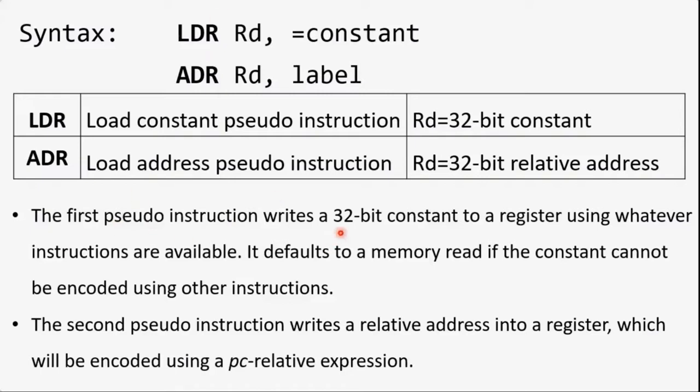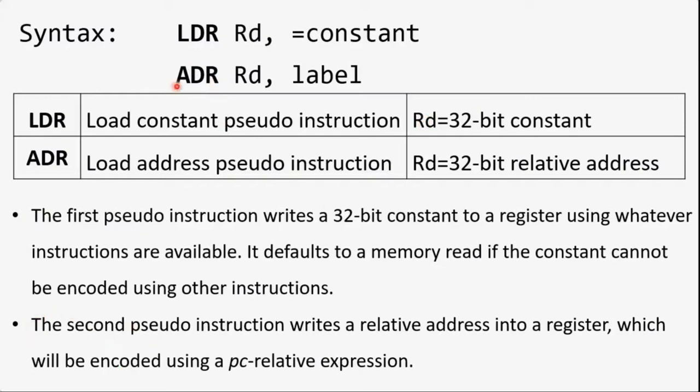Now the first pseudo instruction, that is the LDR instruction, copies a 32-bit constant to a register using whatever instructions are available. Whatever instructions are available means the ultimate aim of the LDR instruction is to copy this 32-bit constant value into RD. So it is ready to make use of any instruction, move negative instruction, any such instructions. Ultimately it has to copy the 32-bit value into RD.